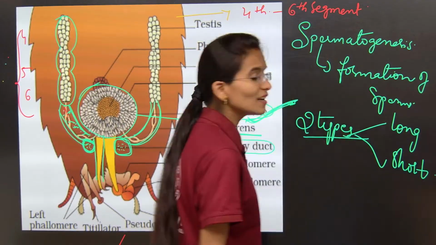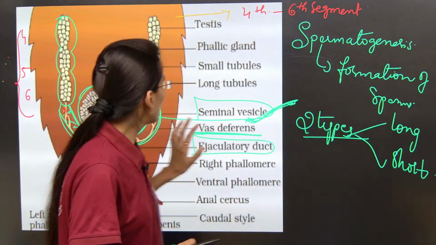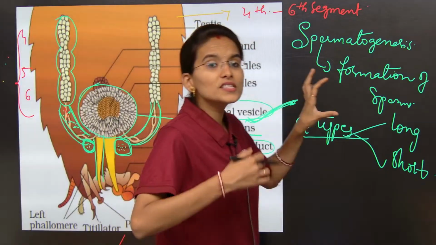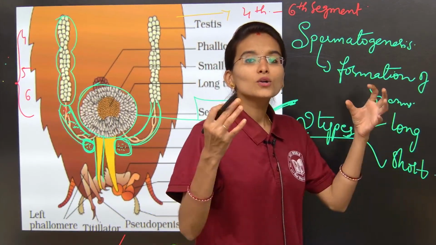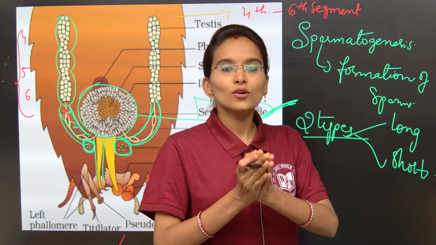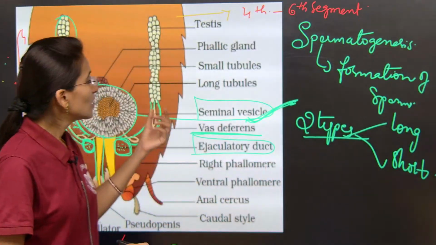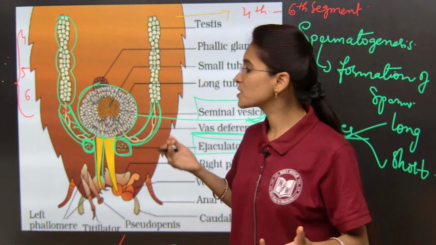Clear? This mushroom shaped gland contains the long tubules and the short tubules, and together the tubules are called utriculi. Utriculi is nothing but the many tubules which arise from the mushroom shaped gland.